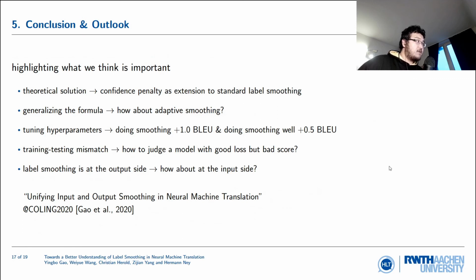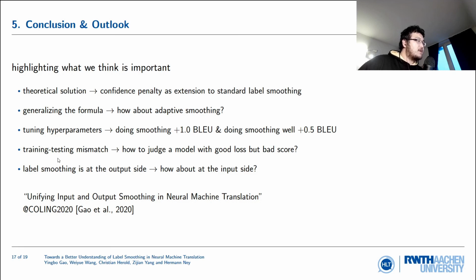All right, that's pretty much the presentation, and I would like to highlight what we think is important in the end. First, the theoretical solution. We show that confidence penalty is pretty much an extension of standard label smoothing. We generalize the formula and leave adaptive smoothing for further exploration. We tune the hyperparameters and show that if you do smoothing, that's the largest improvement. If you do smoothing very, very well, you can additionally gain some BLEU score improvement.